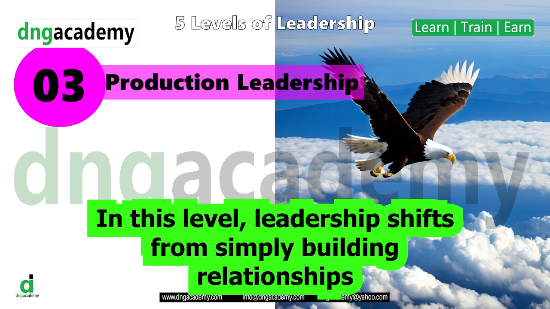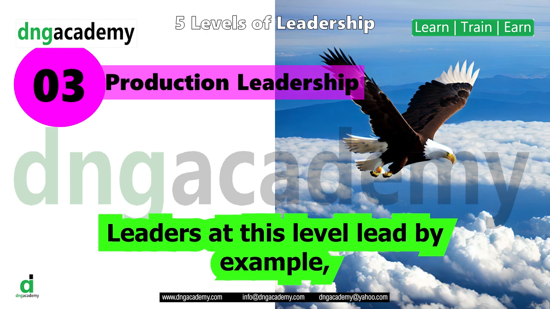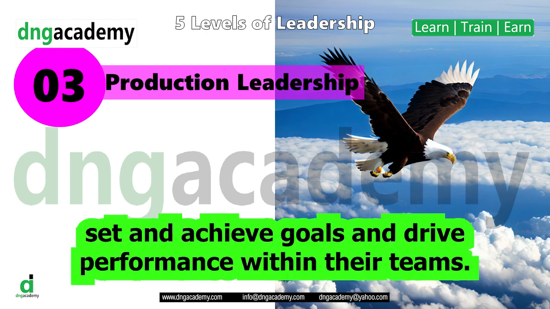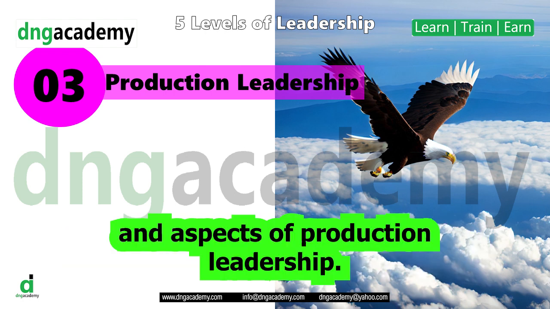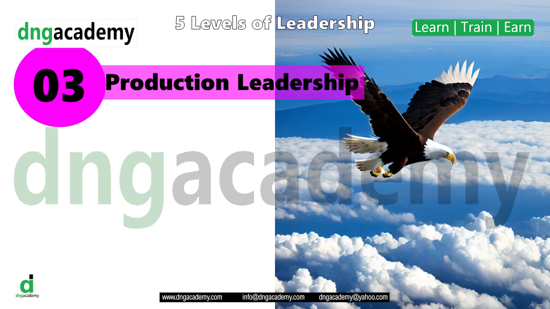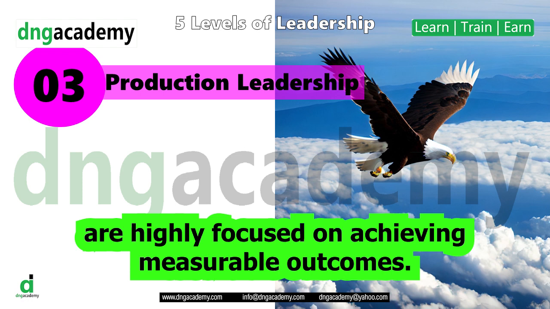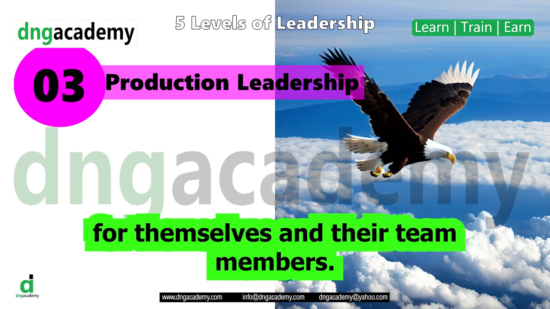In this level, leadership shifts from simply building relationships to focusing on achieving results and demonstrating competence. Leaders at this level lead by example, set and achieve goals, and drive performance within their teams. Here are some key characteristics and aspects of production leadership. Results-oriented. Leaders at this level are highly focused on achieving measurable outcomes. They set clear goals and expectations for themselves and their team members.